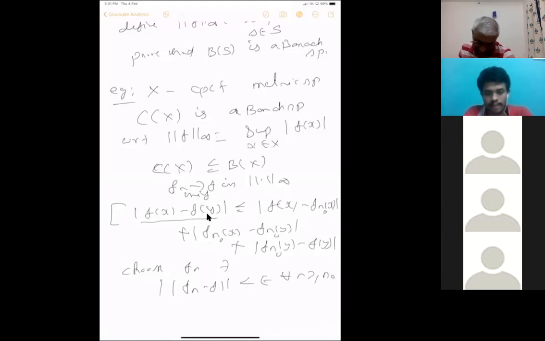Given epsilon, you choose n naught such that this happens. Then for that n naught, here we are using the uniform convergence, this is less than epsilon, this is less than epsilon. Then use continuity to get a neighborhood around Y such that this is less than epsilon. So that is epsilon by 3, epsilon by 3, epsilon by 3, and that will be less than epsilon. This is the usual epsilon by 3 trick.